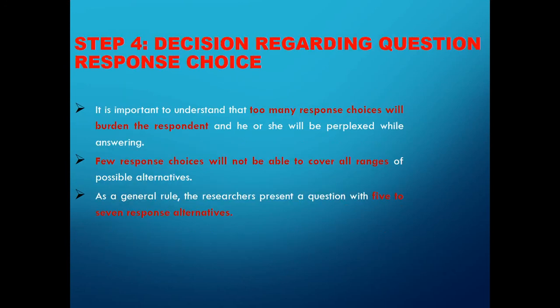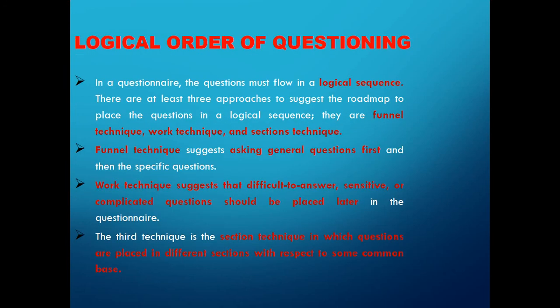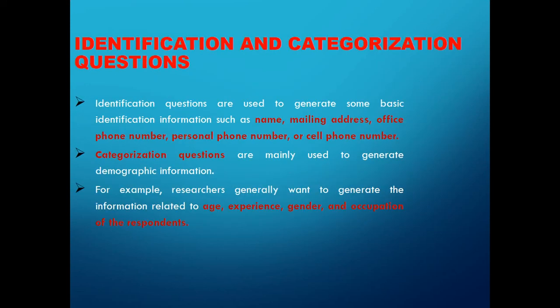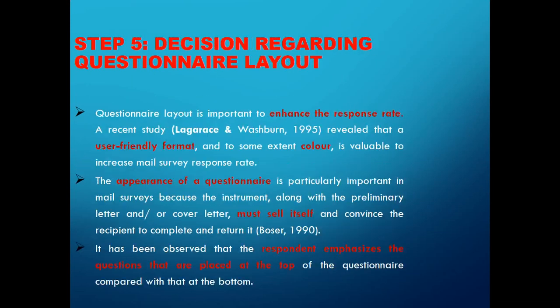And then logical sequencing, right? In logical sequence, everything should be like asking general questions first and then specific questions. If we call it, it would be a funnel type of structure. So what we have done in this specific lecture, we started with the screening questions, right? Opening questions, transition statements, right? Difficult to answer questions, identification, and logical order of questions. Means a funnel type of thing. A funnel approach should be followed, where first of all the questions which are very general should be adopted, and then very specific questions and difficult questions can be asked to the respondents, right?